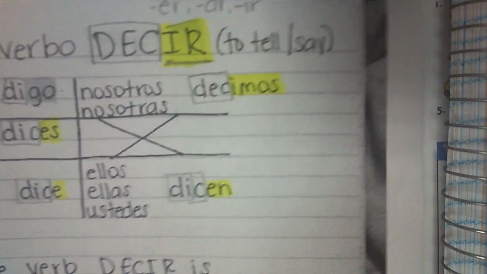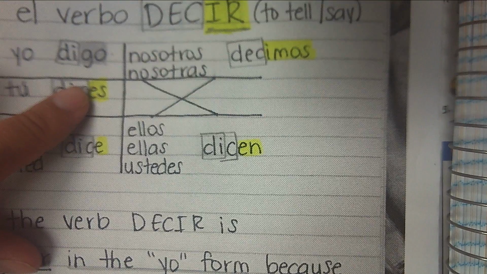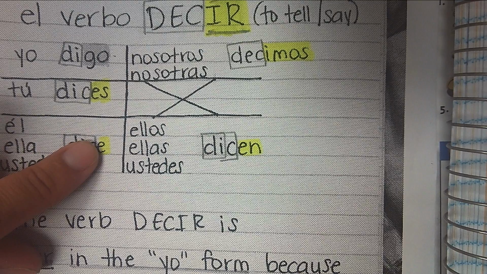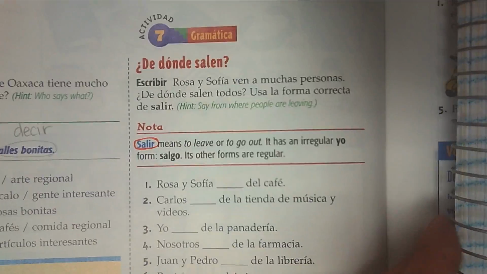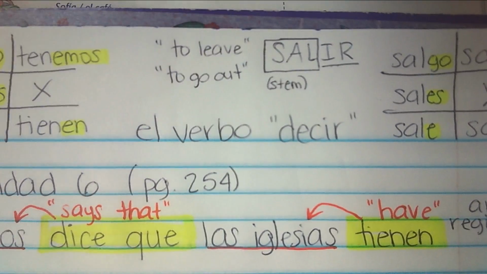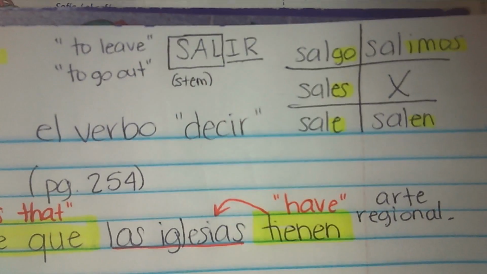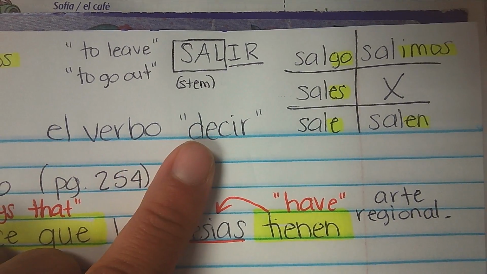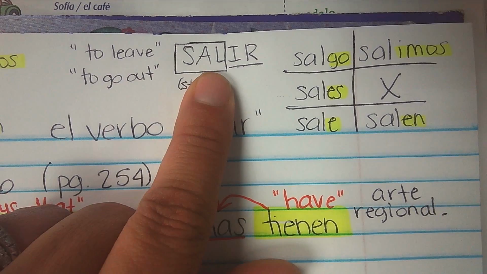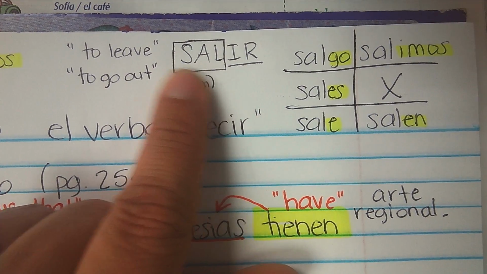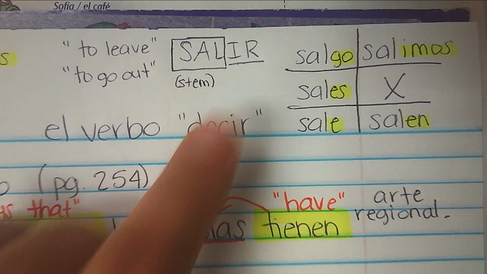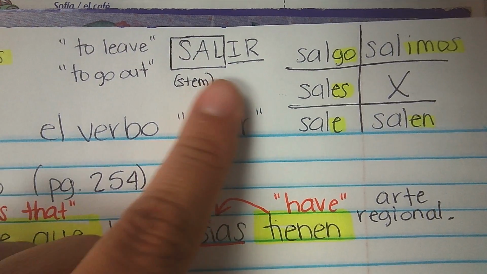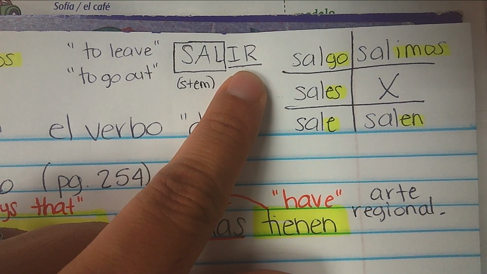And in the other forms, we use the same endings: es, e, imos, en. So let's look now. You noticed at the beginning of the lesson, I had these little notes up here next to my title. I have the verb salir, which is what I'm going to be using. Again, it means to leave or to go out. Notice, just like decir, it's an IR verb, meaning it ends in IR.